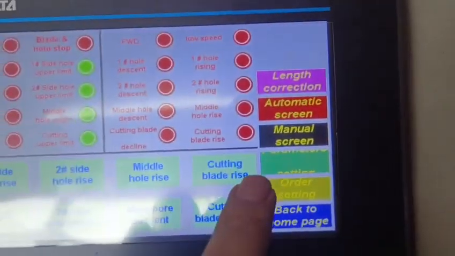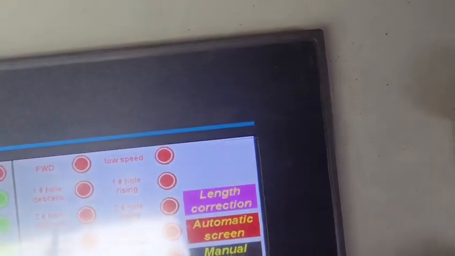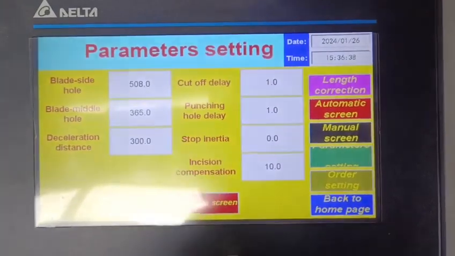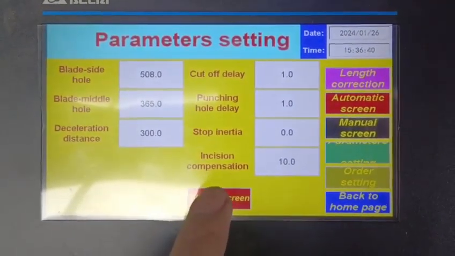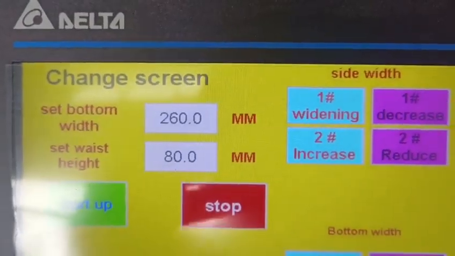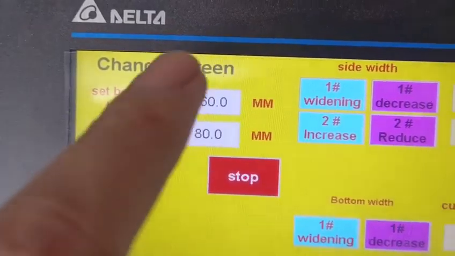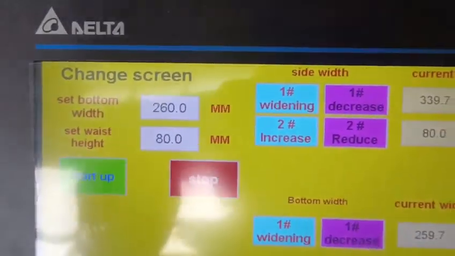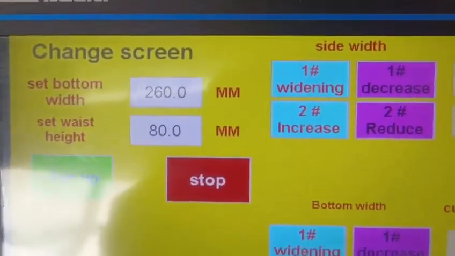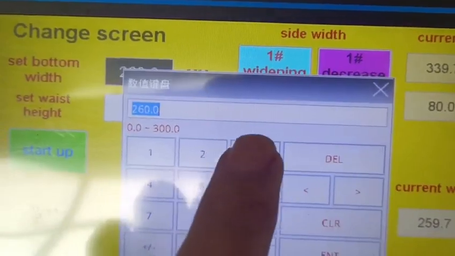So when we enter the screen, we select parameter setting. Parameter setting, and here is change screen. You can see here we can set bottom width here, and the height was here. For example, the first one we produced the bottom size is 260. We can change it to 300.